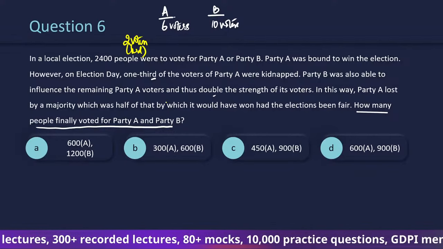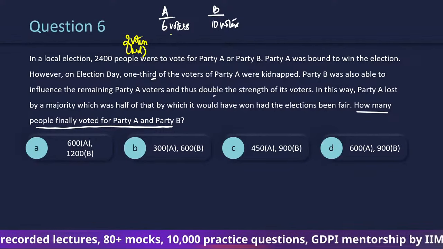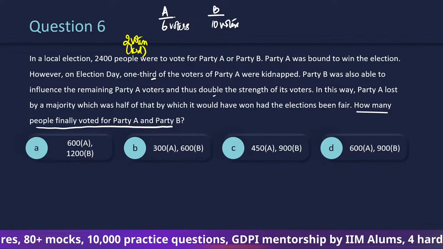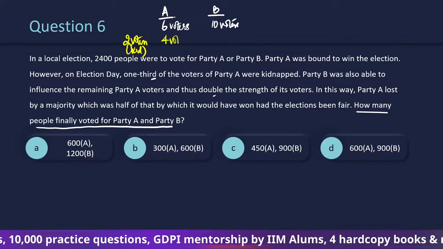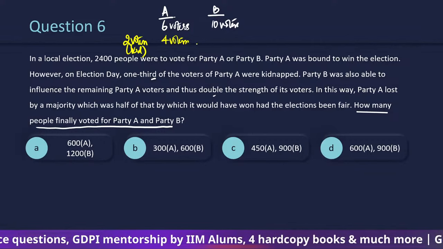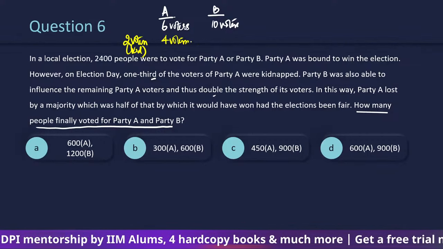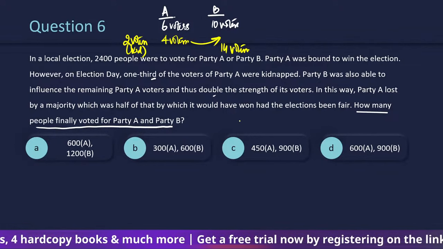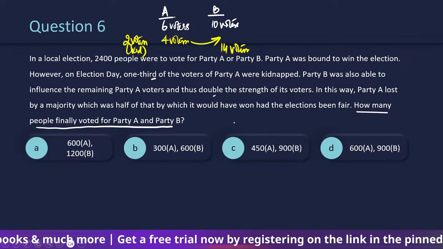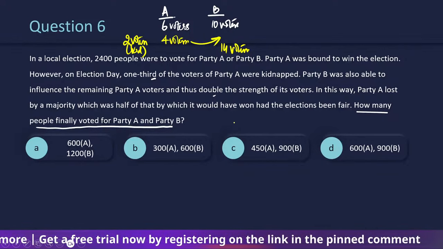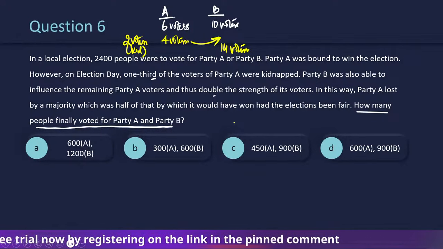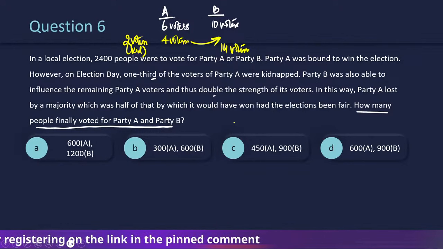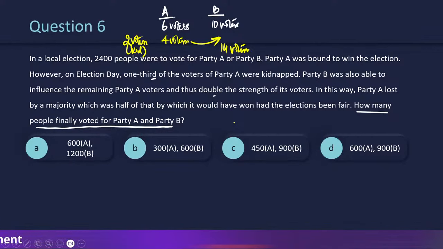ठीक है? Now, the remaining 4 voters, party B was able to lure them and bring them to its side, such that they now will have 14 voters, right? So they were able to double the strength of its voters.